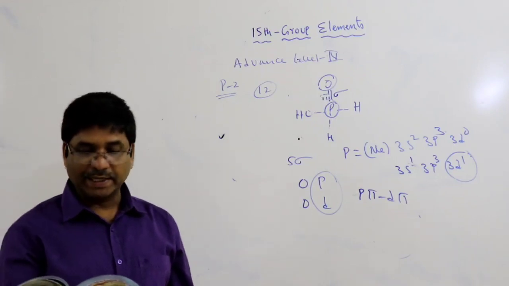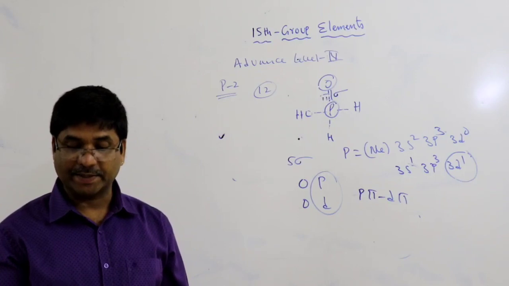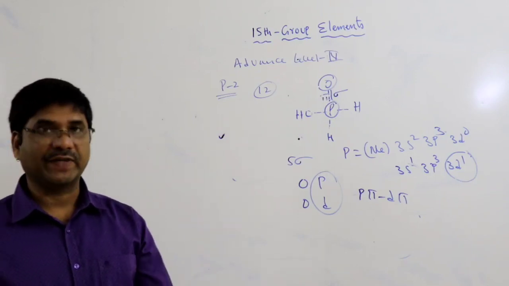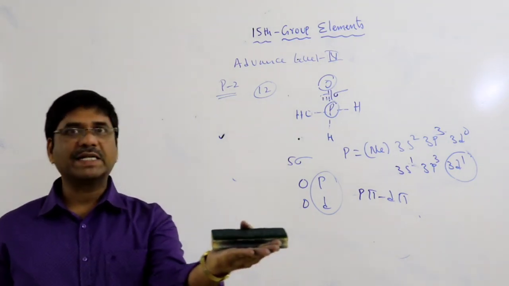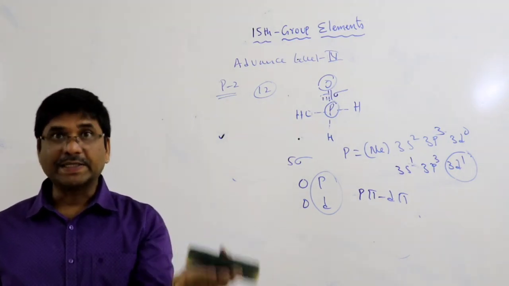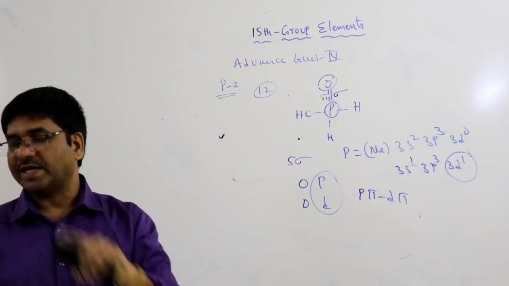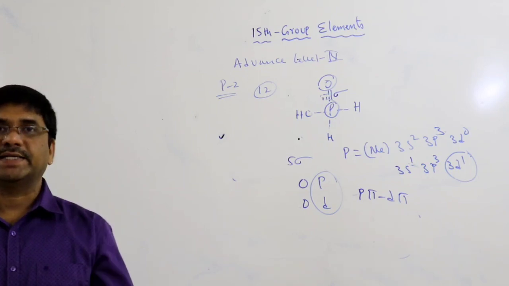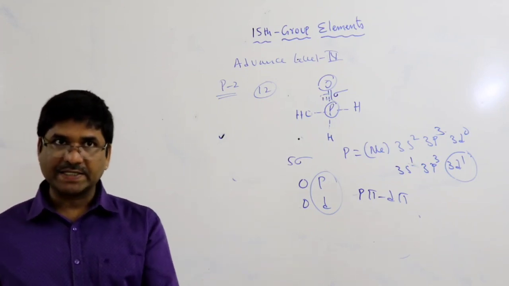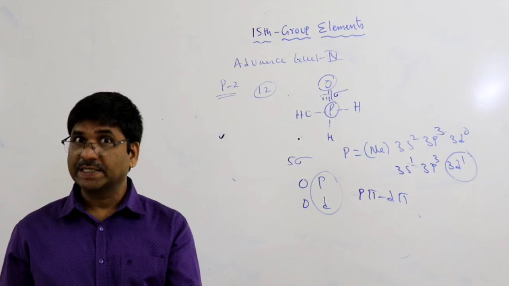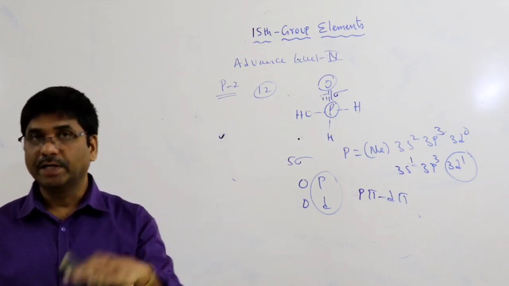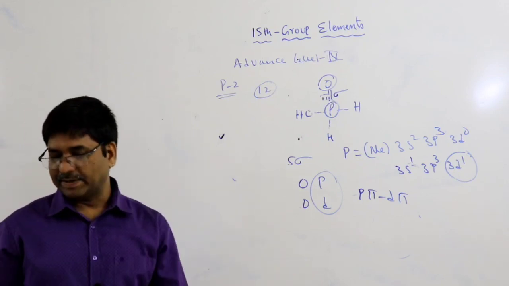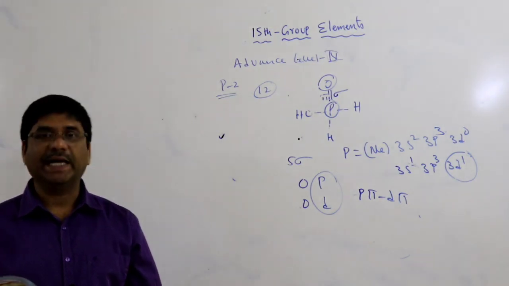What is a pickling reagent? Pickling agent means removal of impurities from metal surfaces. Suppose there are impurities on any metal surface, they are removed by this phosphorus acid. So that is called a pickling agent. Any metal surface that has impurities, when the impurities are removed, that process is called the pickling process. So this is the best example of a pickling agent.